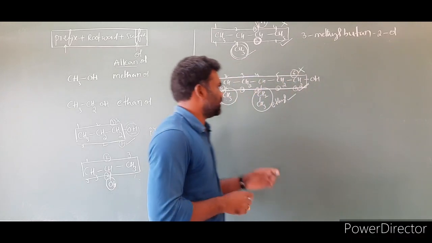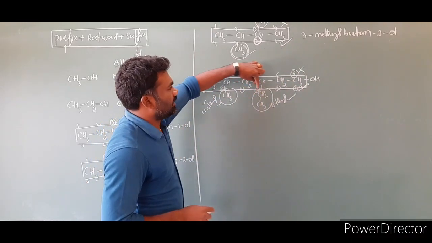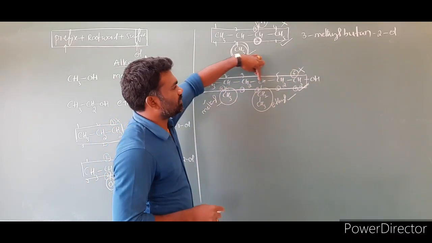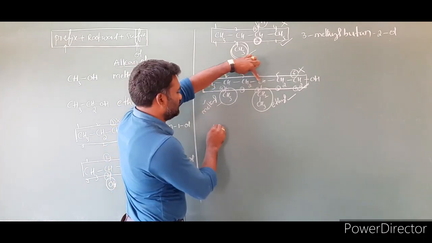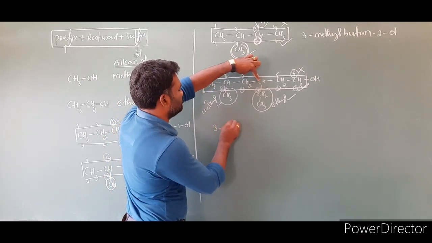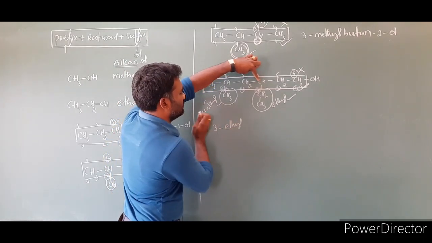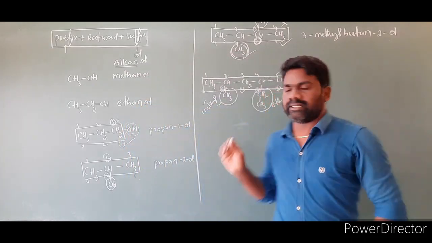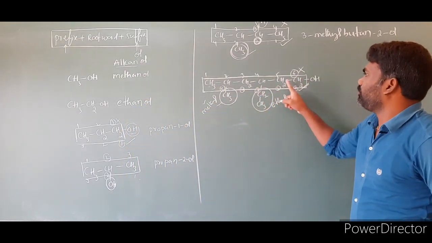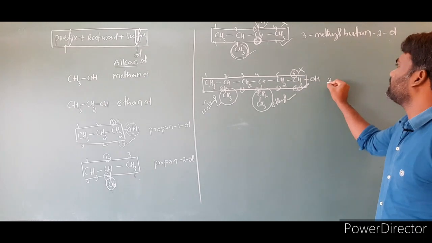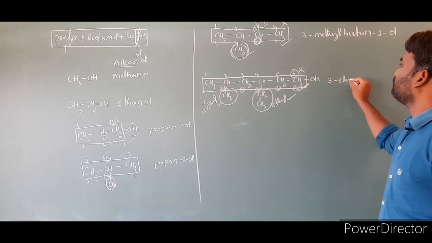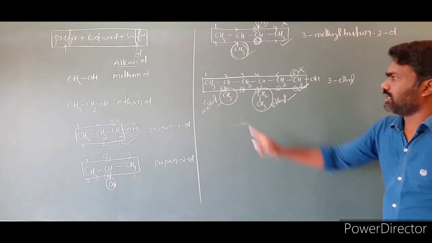Now write the name of this compound. In alphabetical order, E will come first. 1, 2, 3. At the third carbon, what do we have? Ethyl. So 3-ethyl. I am writing here 1, 2, 3. This is 3-ethyl.